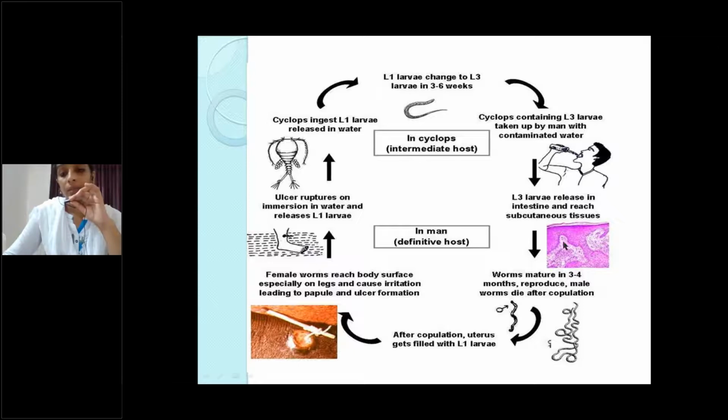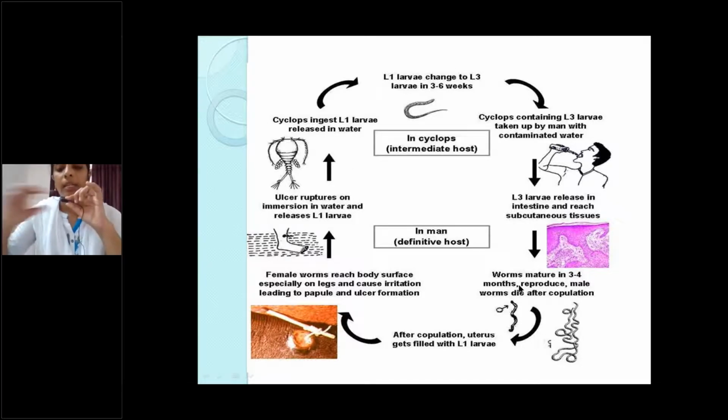Then it reaches thoracic muscles. There molting occurs and it develops into adult male and female worms. After mating, the male worm will die and sometimes calcify within the subcutaneous tissue. From here onwards, the female worm will continue the life cycle.